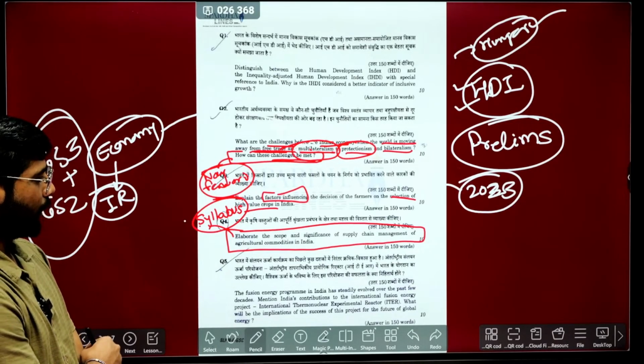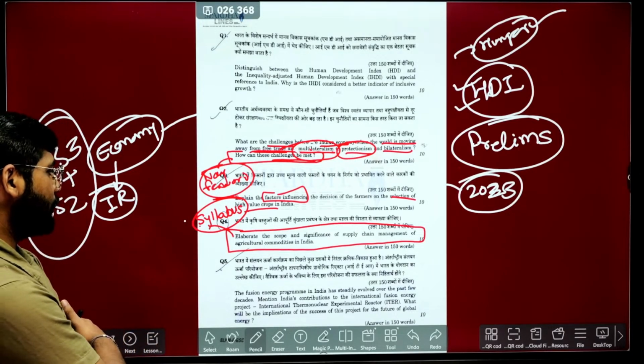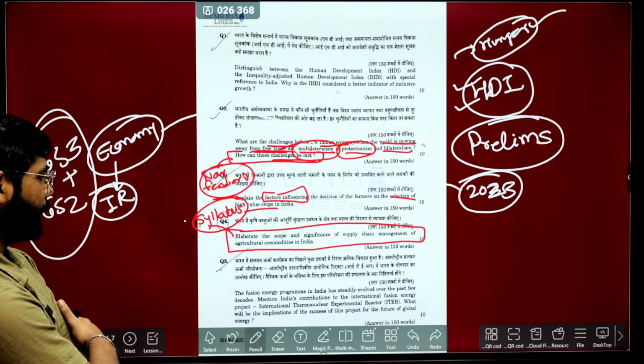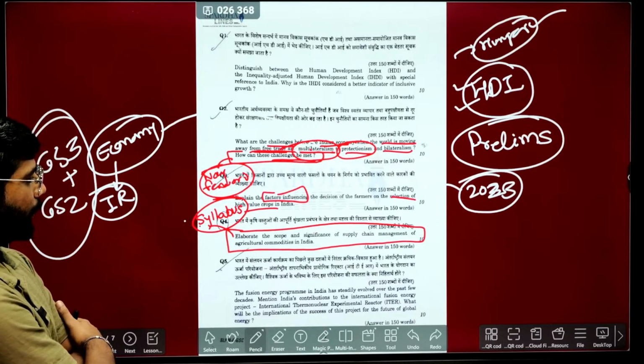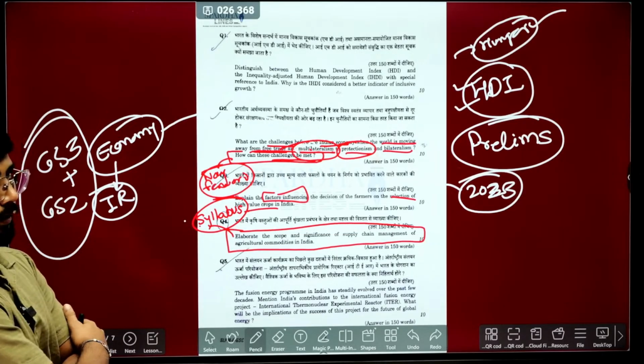Next, the fifth question: the fusion energy program in India has steadily evolved over the past few decades. Mention India's contribution to the International Fusion Energy Project, the International Thermonuclear Experimental Reactor. What will be the implication of the success of this project for future global energy? Again,